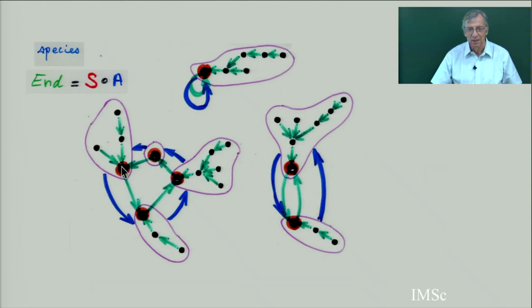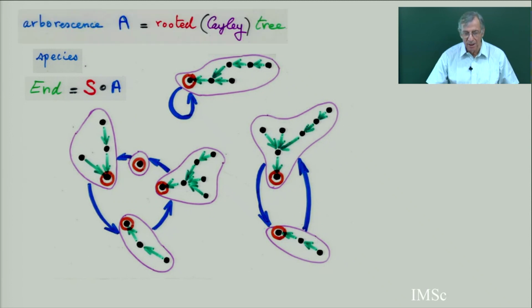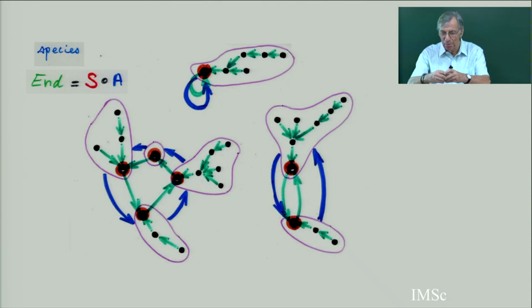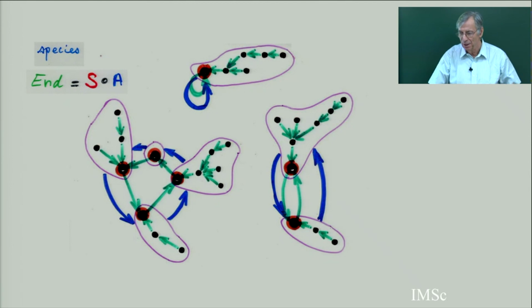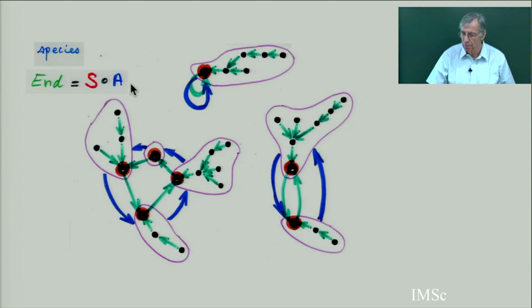You see the decomposition: in blue you have the cycles of the permutation, and for each cycle of this permutation, you imagine a balloon. Each point of the permutation cycle is going to inflate, and inside it you put an arborescence. So in exponential generating functions, this is the substitution of one power series into another, and substitution at the level of the combinatorial object.